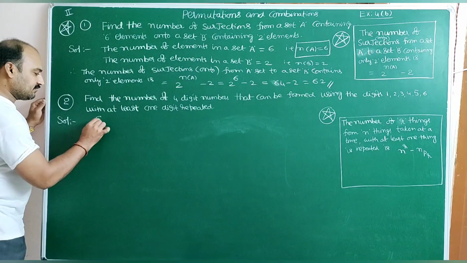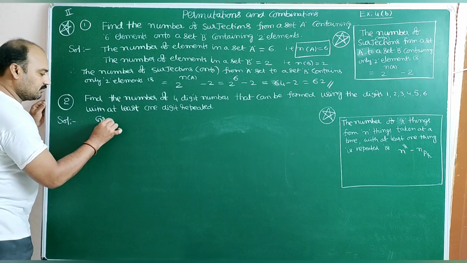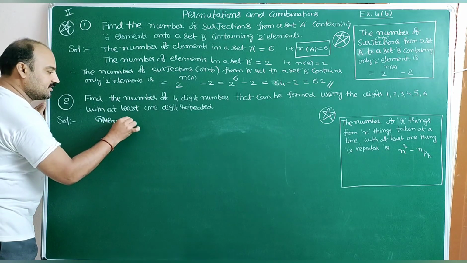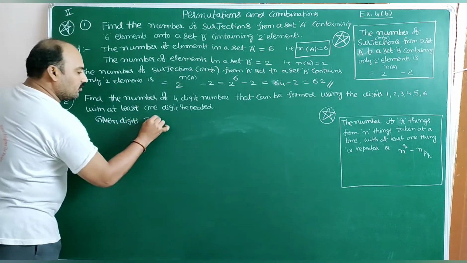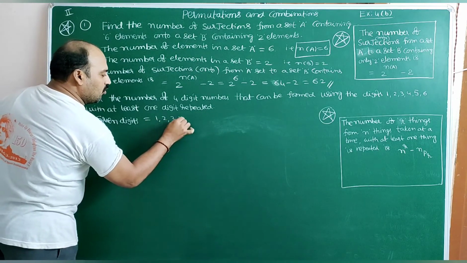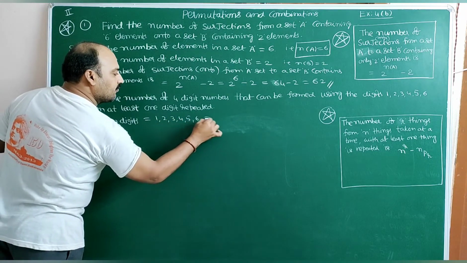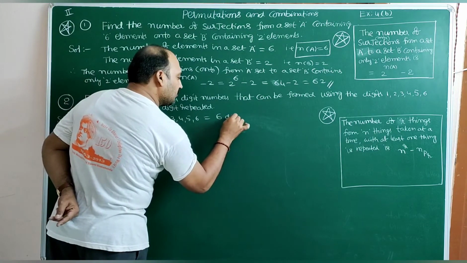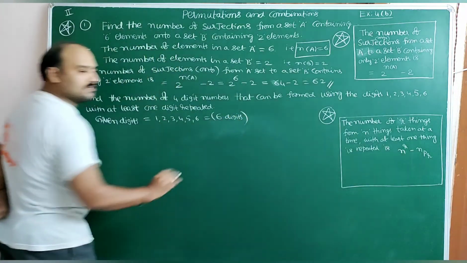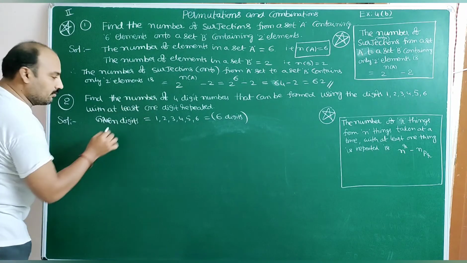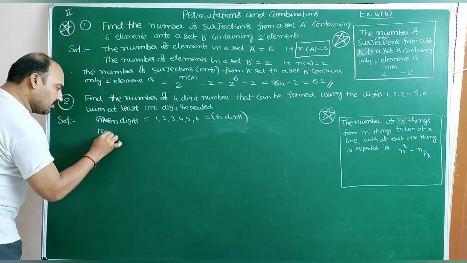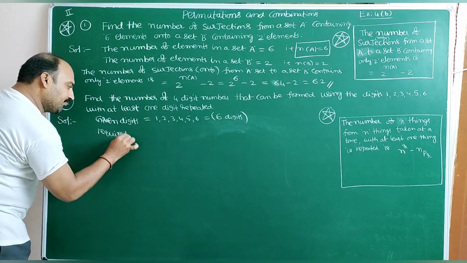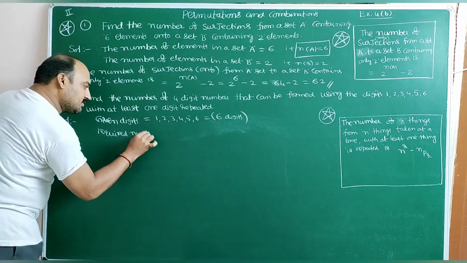Given digits 1, 2, 3, 4, 5, 6. 6 digits are there. Required number of digits.